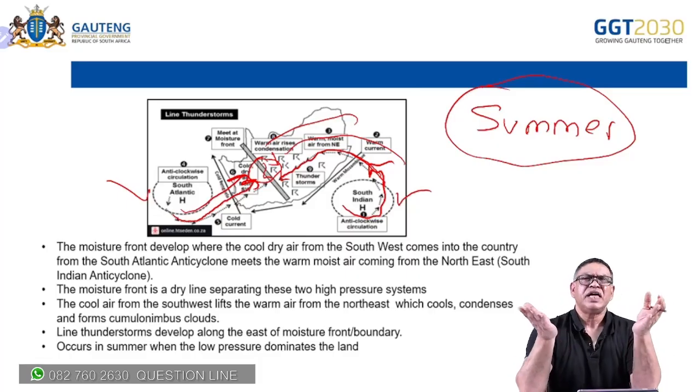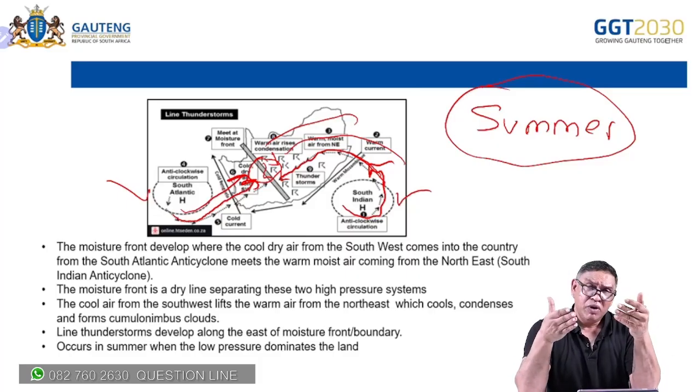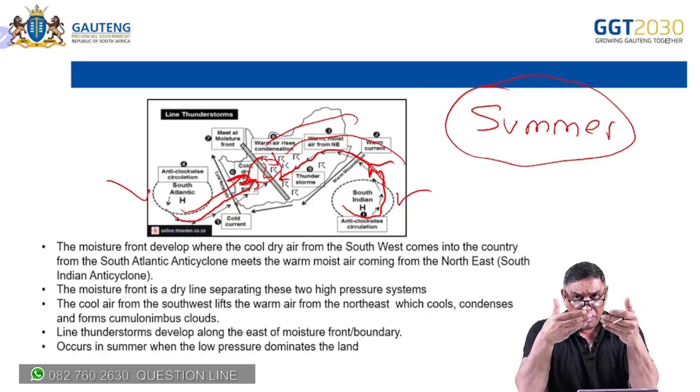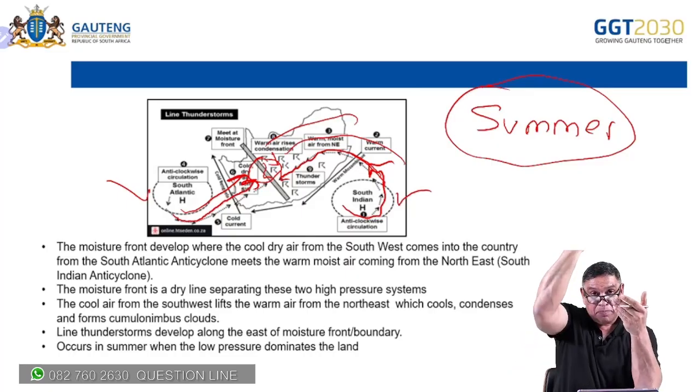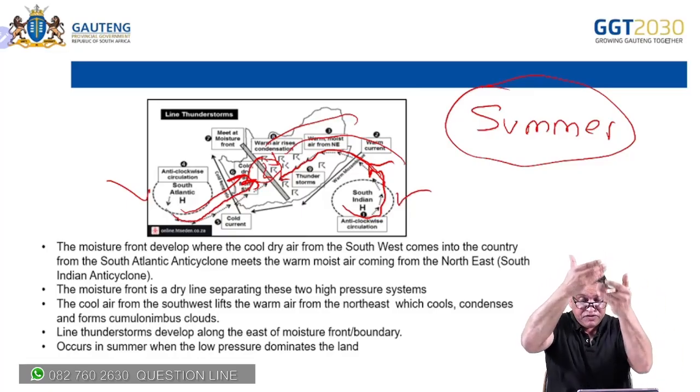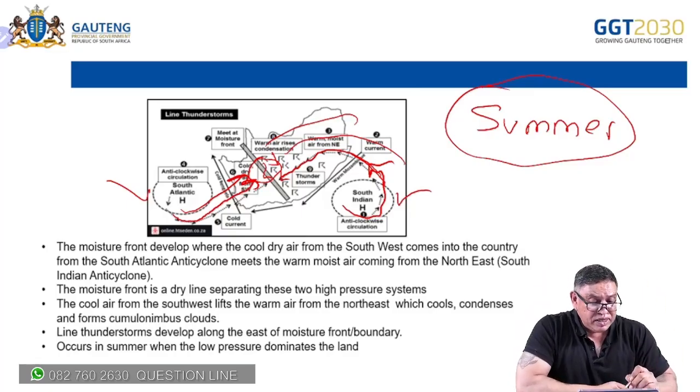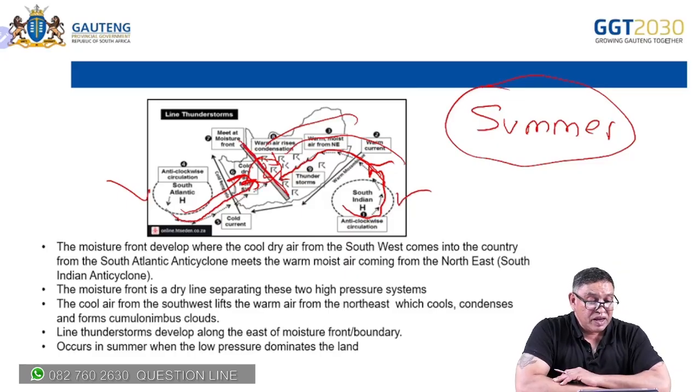Now, you've learned another principle: when cold air meets warm air, which is lighter, the warmer air will be pushed up. It'll be uplifted by the cold air. There's an area, actually a dry line, that separates the warm and cold air. That's known as your moisture front, although it's a dry line.